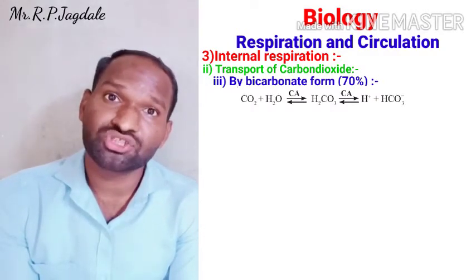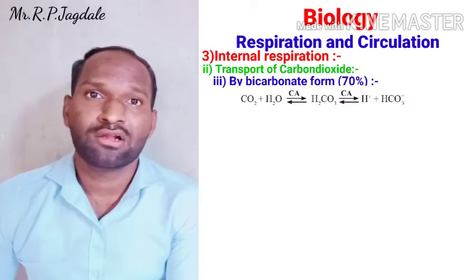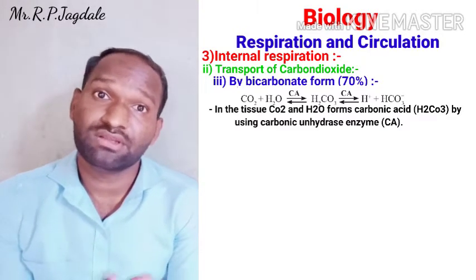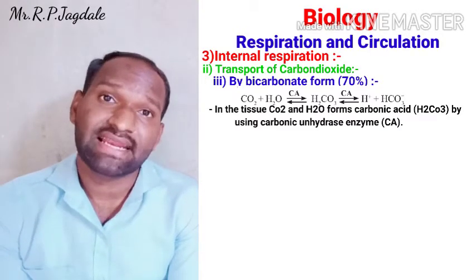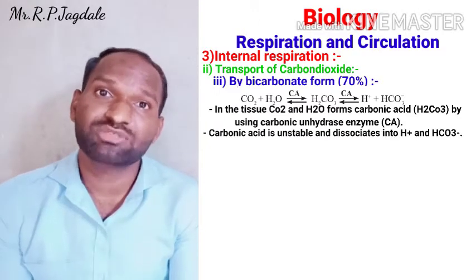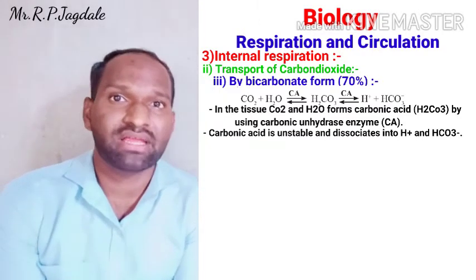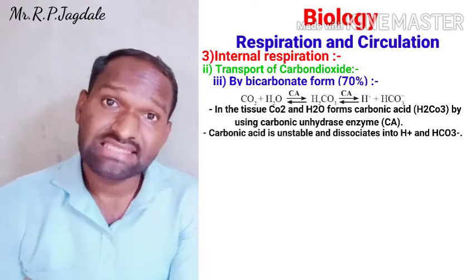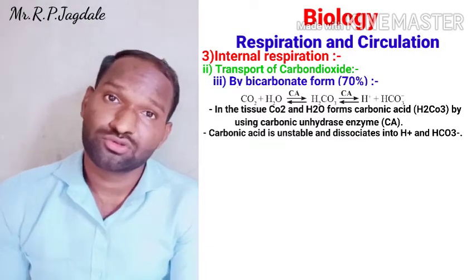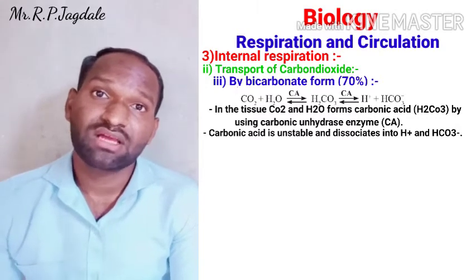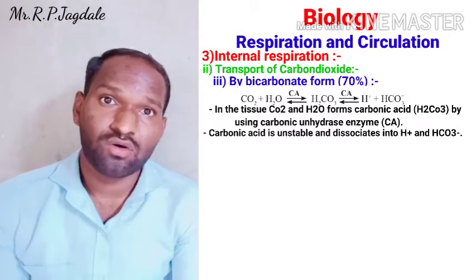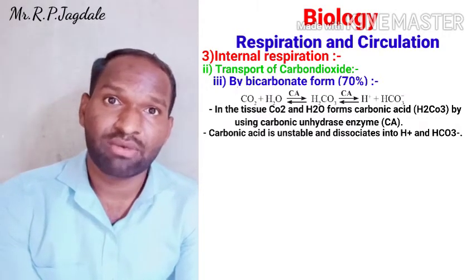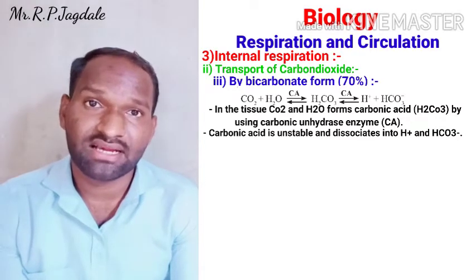Now that H2CO3 is unstable at the tissue level, so it readily dissociates into H plus and HCO3 minus, that is bicarbonate. This happens inside the tissue firstly. So this reaction, CO2 plus H2O, will form H2CO3 by using carbonic anhydrase.